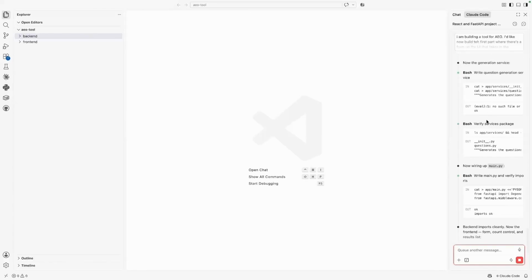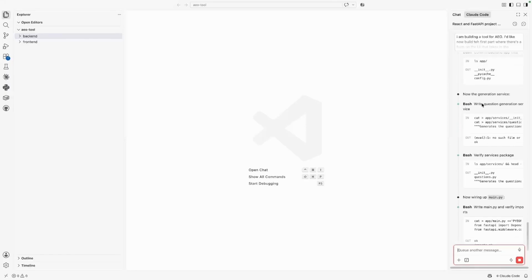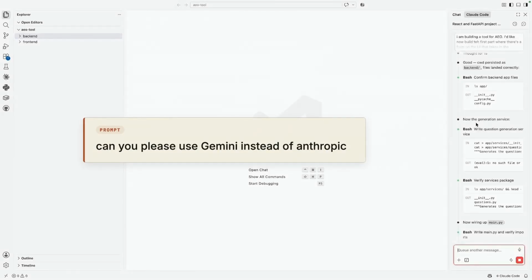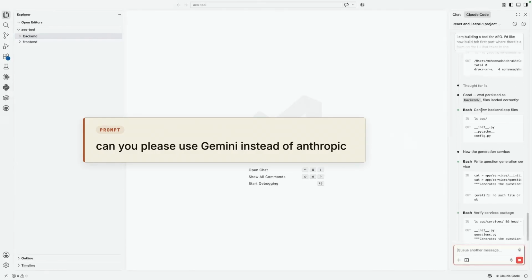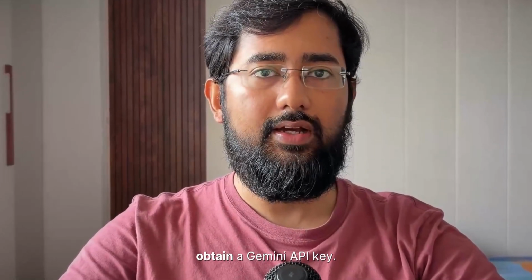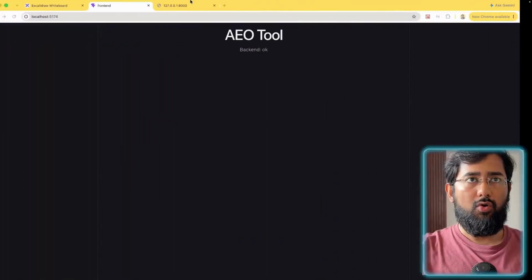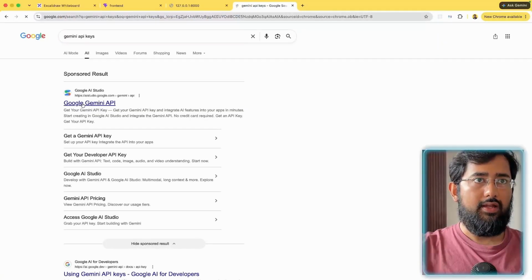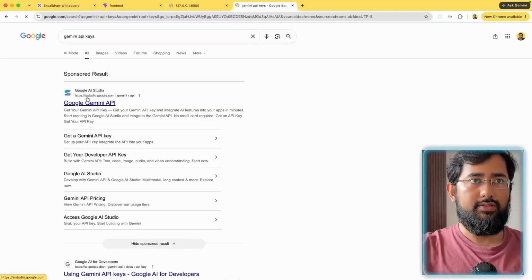So the AI will actually change the implementation that it has written so far, and it will now write the integration for Gemini. What is happening in the backend is that we will be using Gemini API keys, and the AI was initially planning to write the APIs for Anthropic. So that's the change that we made right now. While the AI is writing code for us, let's quickly see how we can obtain a Gemini API key. I'll go to Chrome and make a quick Google search, Gemini API key, and we should be redirected to this website, which is aistudio.google.com. Get started.